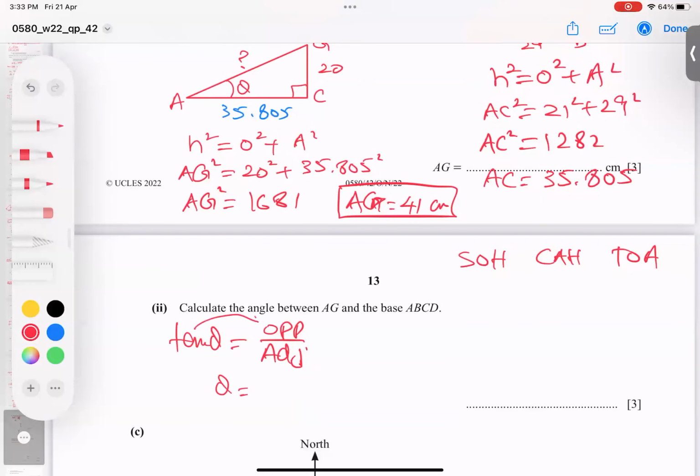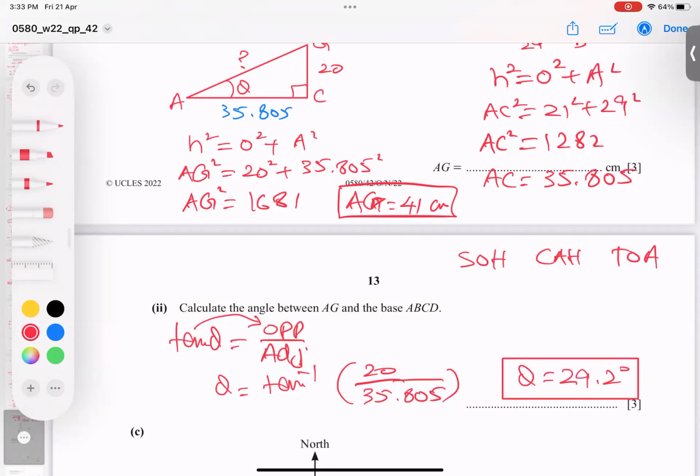Alhamdulillah, tan goes there. Yeah, I will get tan inverse. But opposite is what? 20. Adjacent what? 35.805. And when I type it in the calculator, the angle is coming 29.18, it means 29 degrees. So I hope you got it clear.